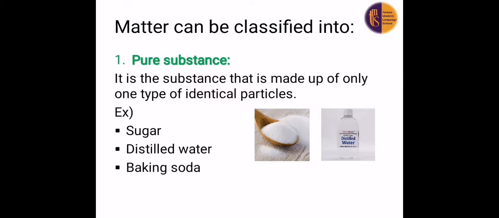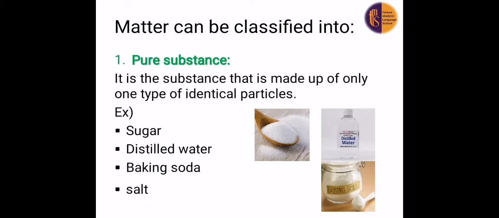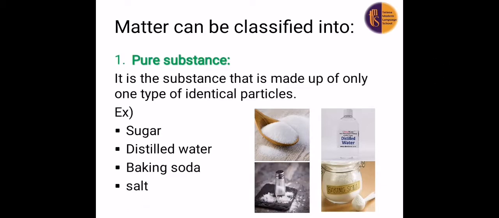Number 3, we have baking soda. Baking soda, we use it in making cake, bread, and pizza. Number 4, we have salt. So all of these matters are pure substances. Why? Because all of them are made up of only one type of identical particles. So they are pure substances.